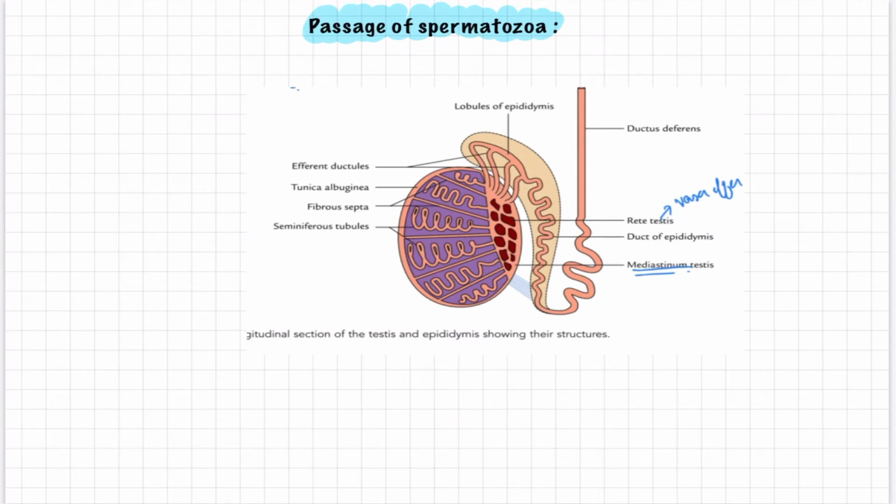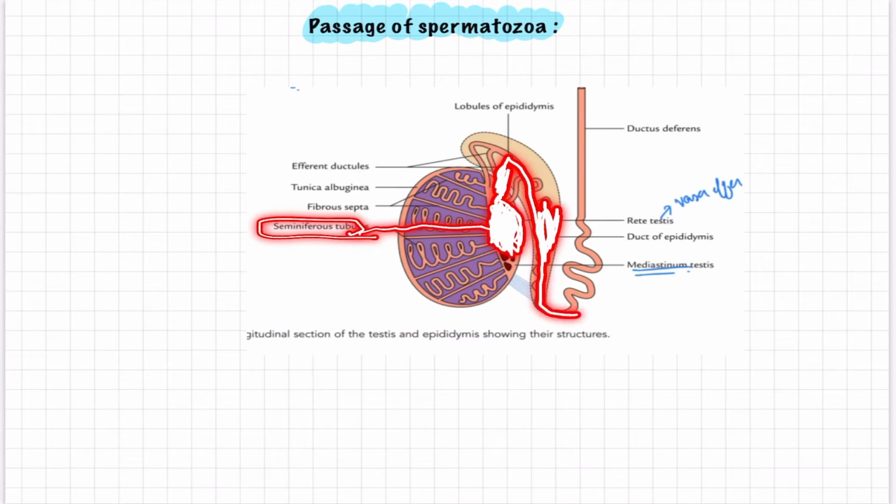From the seminiferous tubules the spermatozoa pass to the rete testis, then to the ductus efferentia, then into the epididymis, and from the epididymis into the ductus deferens.